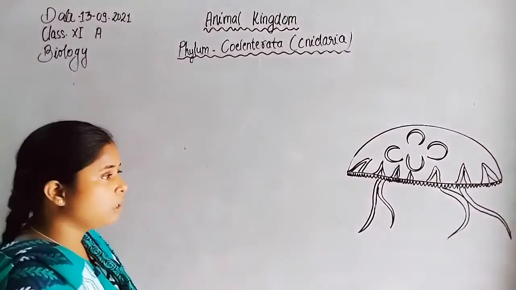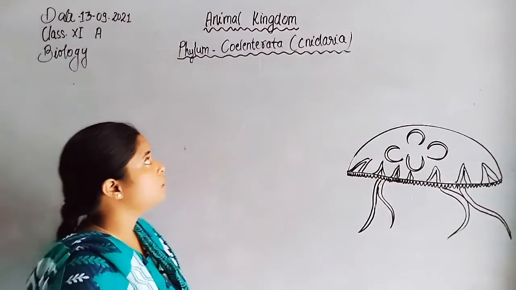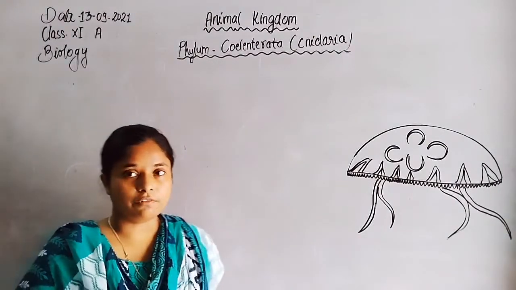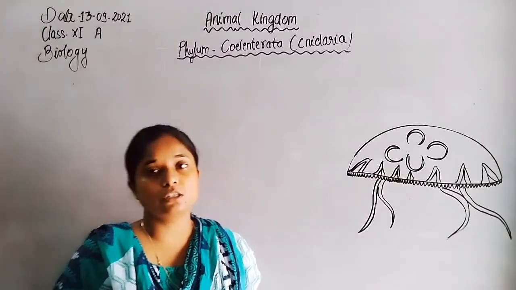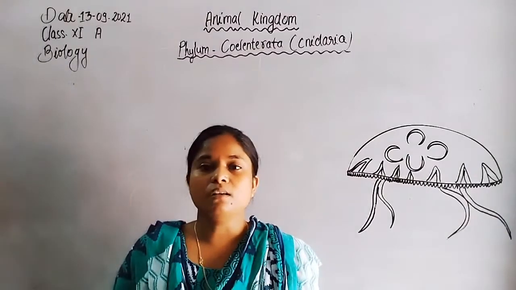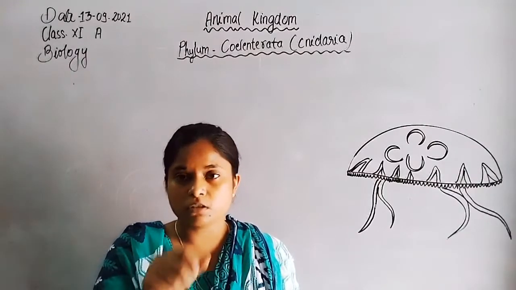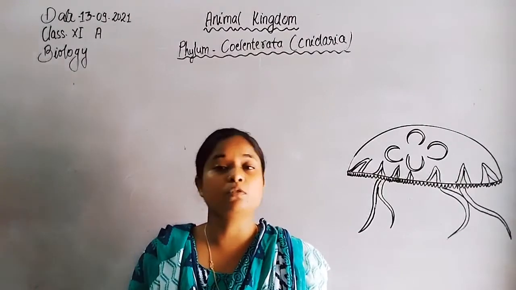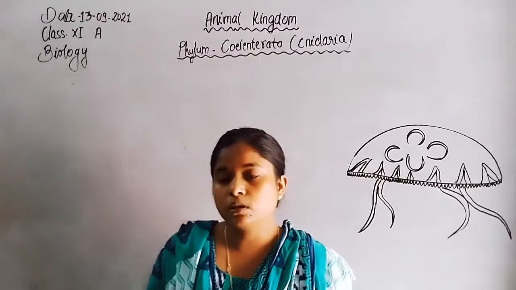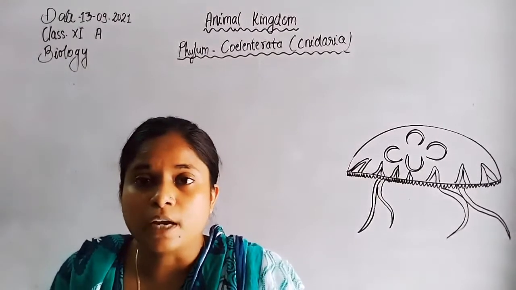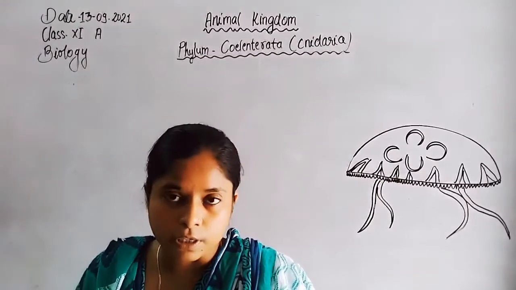Now come to today's topic, the Coelenterata. In phylum Coelenterata, the body is diploblastic, but between the outer layer and inner layer, mesoglea is present. Amoebocyte cells are present in the mesoglea, which are pluripotent in nature.